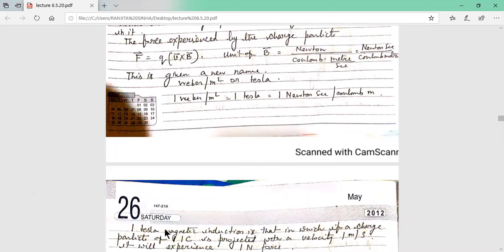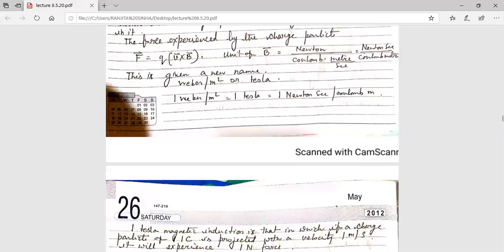Come here. 1 Tesla magnetic induction is that. So B is 1. When B is 1 Tesla, if a charged particle of 1 Coulomb is projected with a velocity of 1 meter per second, so small v equal to 1 meter per second,